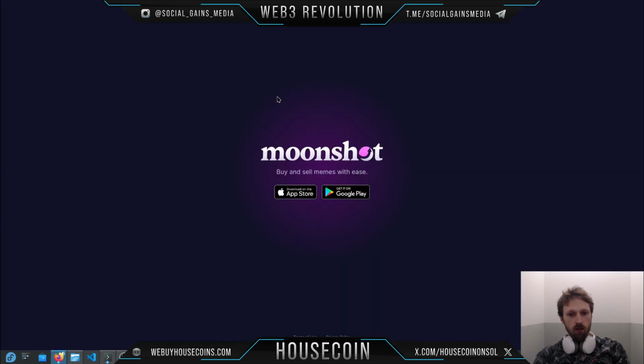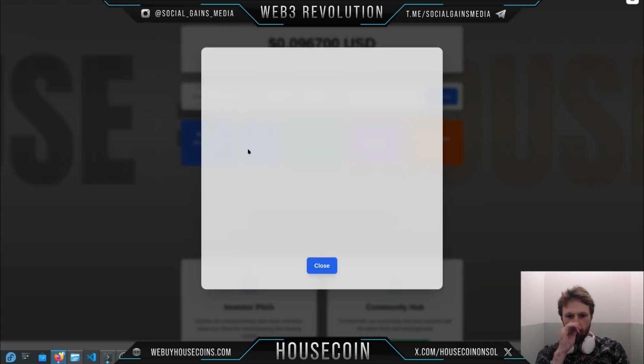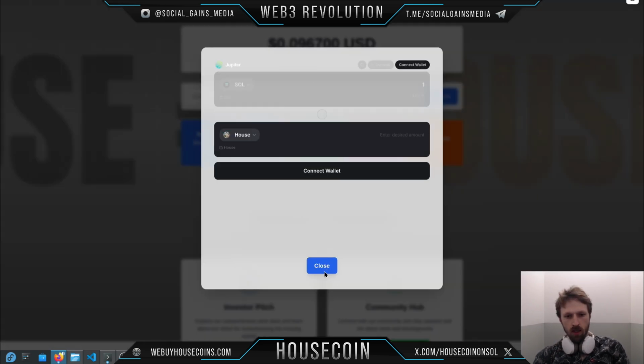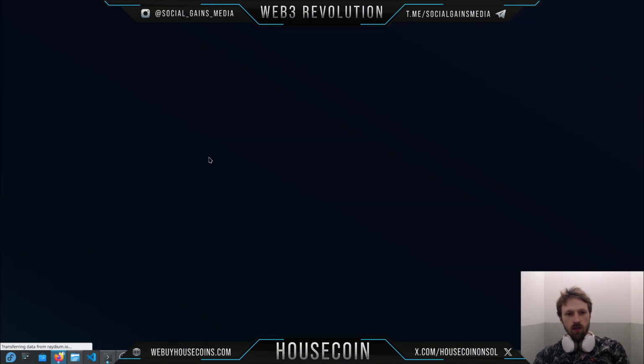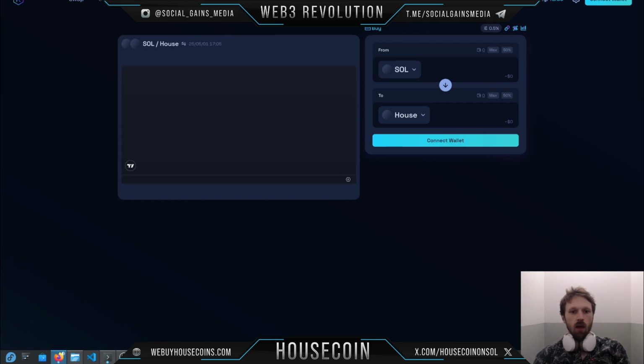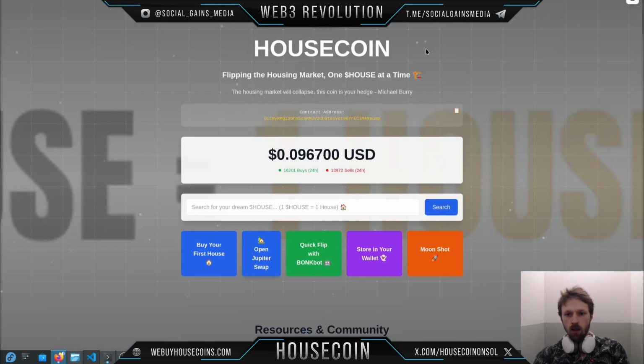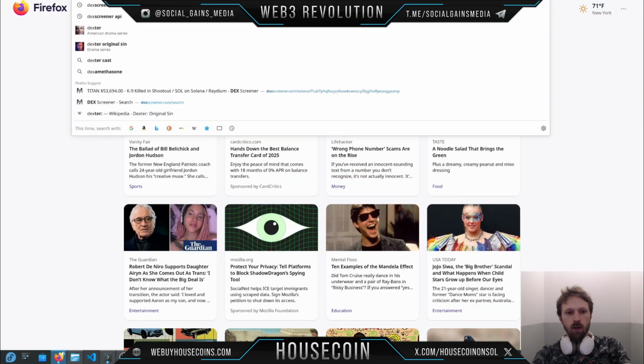Obviously, Moonshot will let you buy it with your credit card, essentially. You can open Jupiter Swap if you want to swap it straight on the website. Buy your first house. What that means is obviously just, swap it, and we are going to look at the DEX screener to see what more information we can get on this.